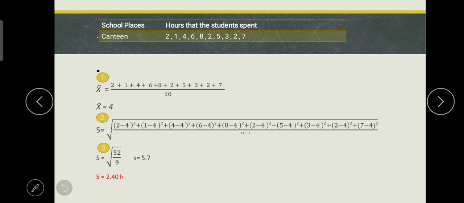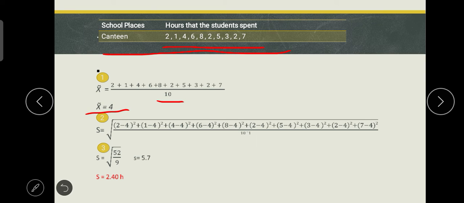Next is canteen. So, hours that the student spent. So iyon, ipagpapalus lang din natin yung x natin, which is ito, yung 2 plus 1 plus 4 plus 6 plus 8 plus 2 plus 5 plus 3 plus 2 plus 7 over 10. So, 10 siya yung n natin kasi 10 silang lahat. So, iyan, pagpapalusin na natin siya, 40, i-divide natin sa 10 is equal to 4.